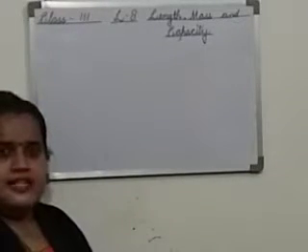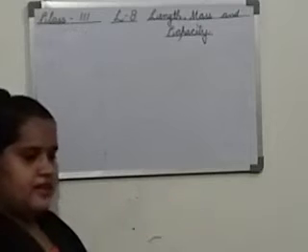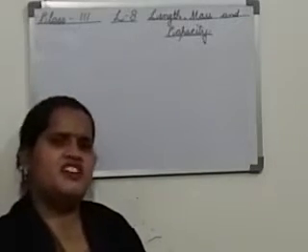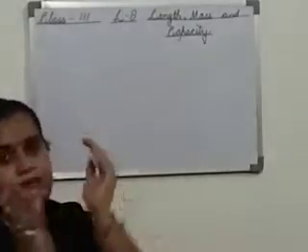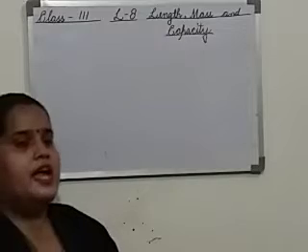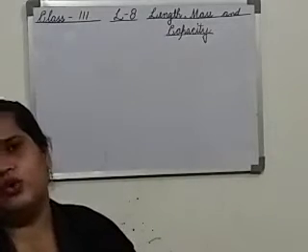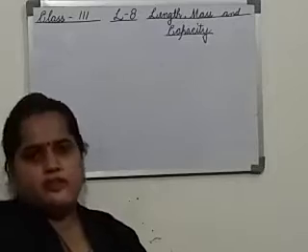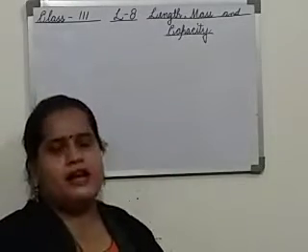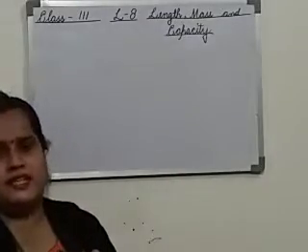Suppose in that simple balance we are measuring two objects, and we are not keeping any weight over there. At one side I have kept one pineapple, a big fruit as you have seen, and at the other side I have kept one tomato. So which will be heavier, which will go up? The tomato portion will go up. Why? Because it is lighter, and the pineapple portion will come down because pineapple is heavier.